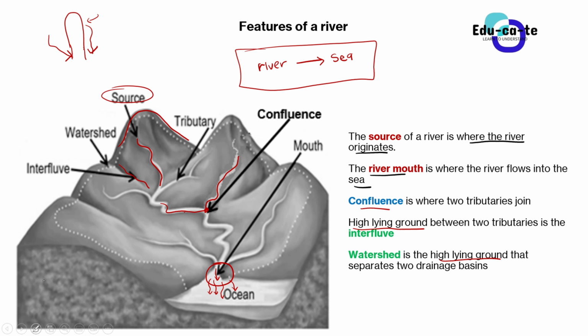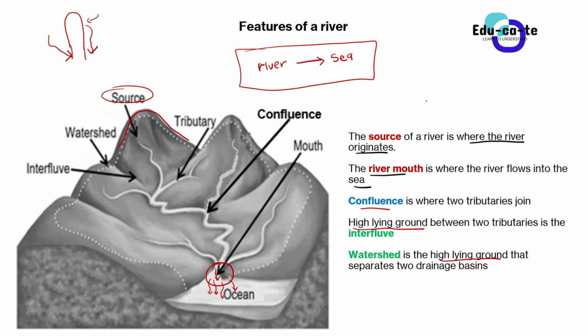Here we only have one river system, because we have tributaries joining to form only one. They're all joining to go into the same area. If we have another river system in the neighborhood, that river system will be separated by the watershed. So the watershed separates the what? It's a high-lying area as well. It separates two rivers. It acts the same way as an interfluve. It's just that the interfluve separates tributaries of the same river.